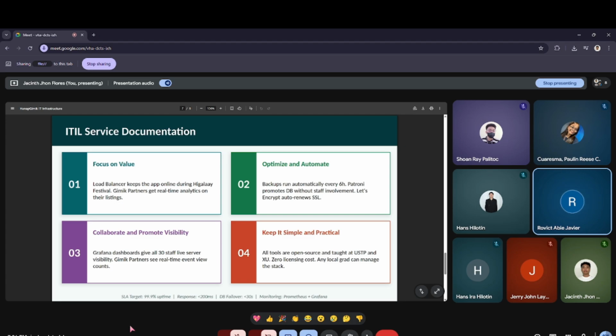Third, we collaborate and promote visibility by using dashboards that allow all IT teams to monitor the system in real time. And lastly, we keep things simple and practical by using cloud tools that are easy to manage and scalable as the number of users grows.